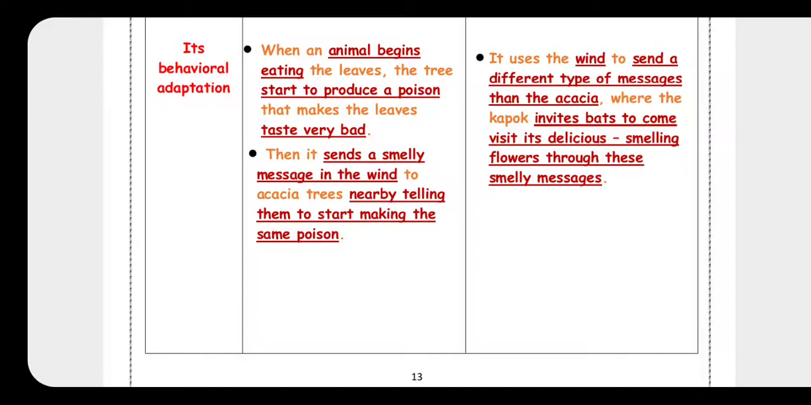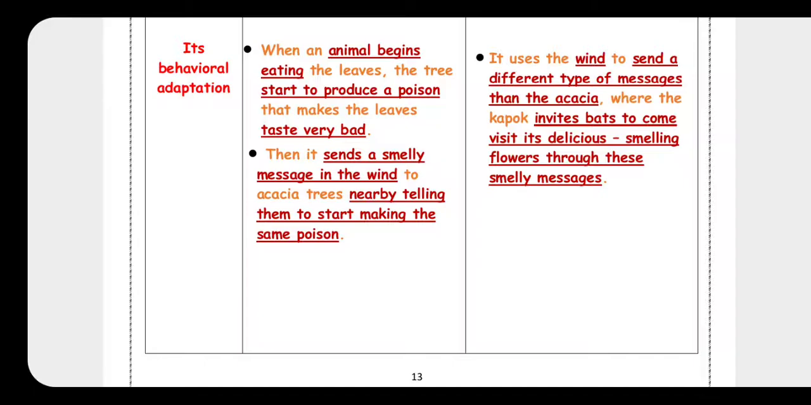Okay? So, it's an action. Yes or no? It's an action, so it's a behavioral adaptation. After that, behavioral adaptation in the cabbage tree. It uses the wind to send a different type of message than the acacia. Why? Because it will be a delicious smell. Why? To attract bats.